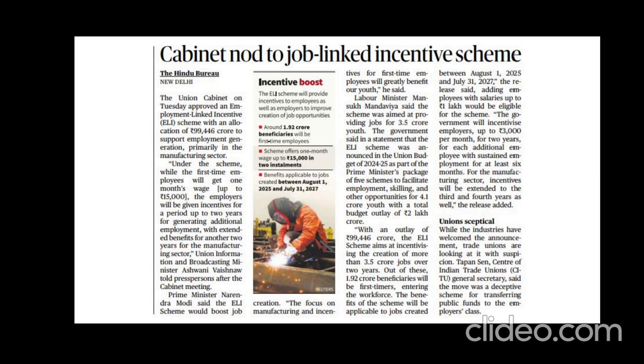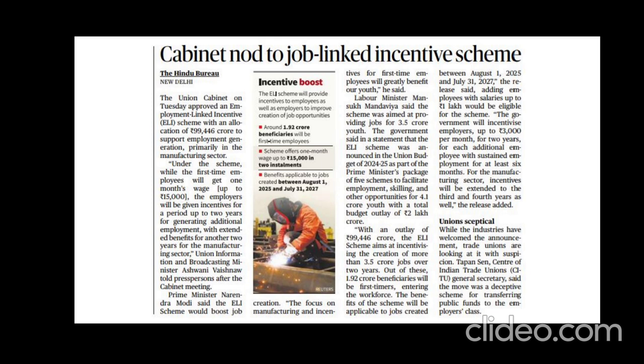So where can we use this article? Whenever you are answering a question regarding unemployment, you can add this incentive scheme. Here, the Union Cabinet of India approved a significant ELI scheme, that is the Employment Linked Incentive Scheme, with a budget allocation of some amount. Actually, it is not necessary to remember the exact amount, because it is difficult to remember, and if you quote the amount in the answer and by chance it goes wrong, it will give a negative shade to your answer.